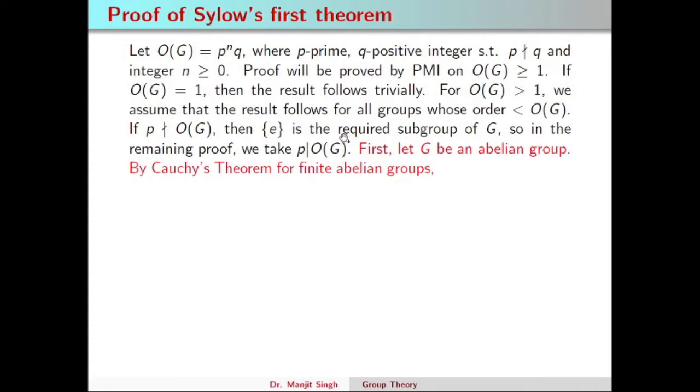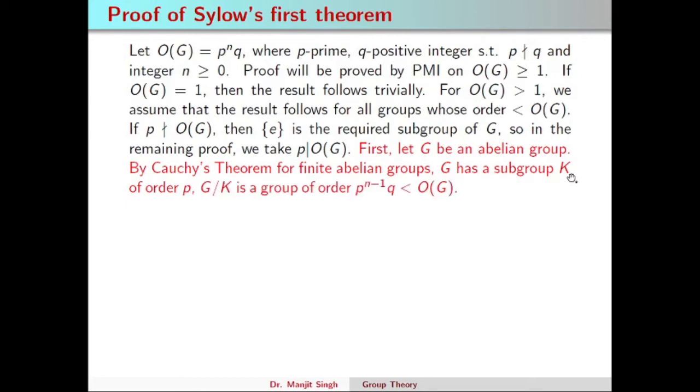Since we are considering an arbitrary group, the group may be abelian or non-abelian. So first we will prove this result for abelian groups. Let G be an abelian group and p divides the order of G, as we have assumed. So we can apply Cauchy's theorem for finite abelian groups. By Cauchy's theorem, there exists a subgroup K of order p.